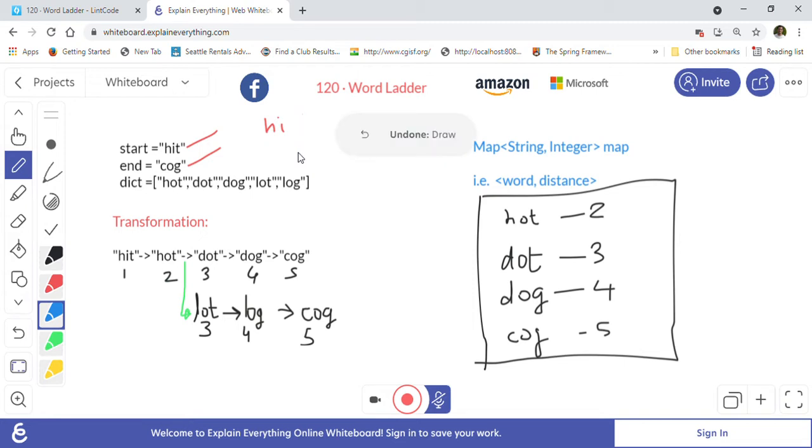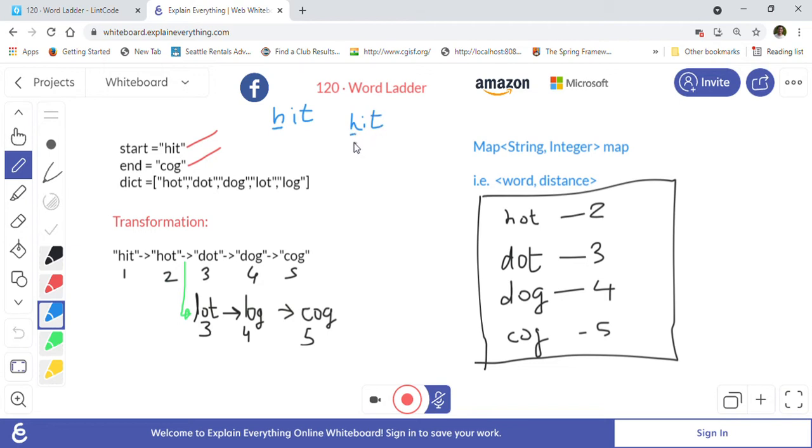I'll show you that. We will take the word that is given to us right now, the beginning word. Hit is the source word that we have right now. In the English alphabet we have A to Z, there are 26 characters. So we will try to change every letter from A to Z. Basically, hit is given to us, and we will try to change H first.